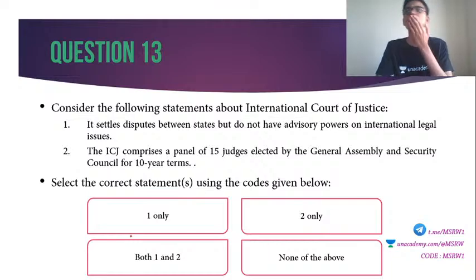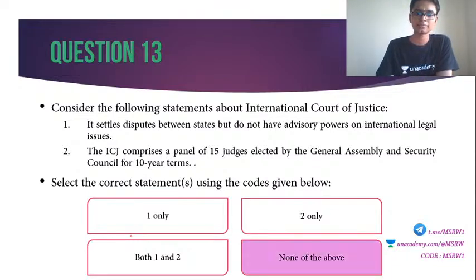Ten seconds. Alright, I think that's it. Answer D, none of the above. Nobody got that, right? Yeah, Sakshi got it. Very good, Sakshi. Nobody else got that.